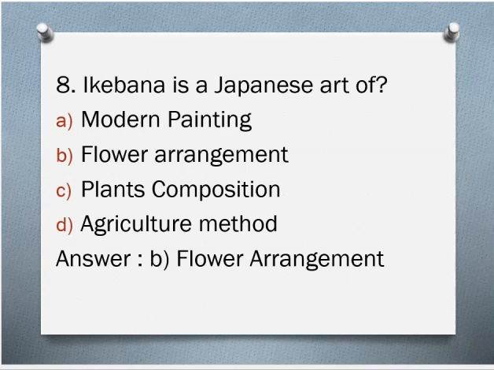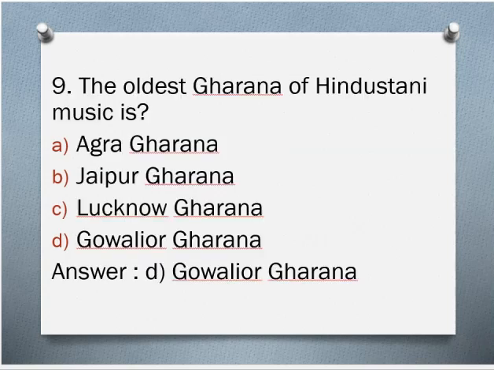Eighth question. Ikebana is a Japanese art of A. Modern painting, B. Flower arrangement, C. Plants composition, D. Agriculture method. The correct answer is B. Flower arrangement.